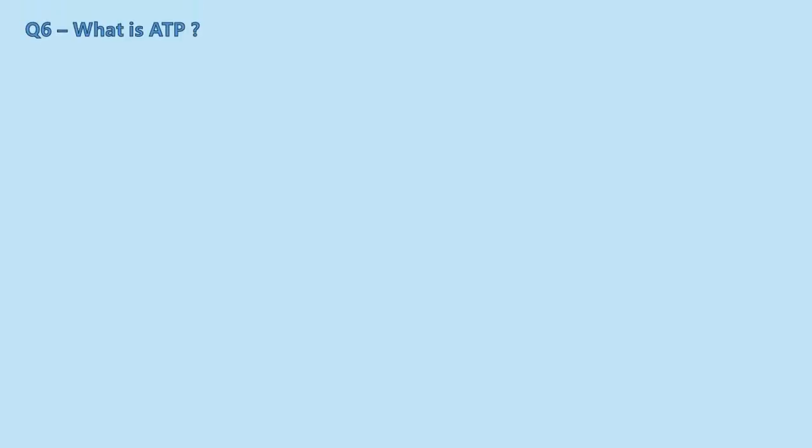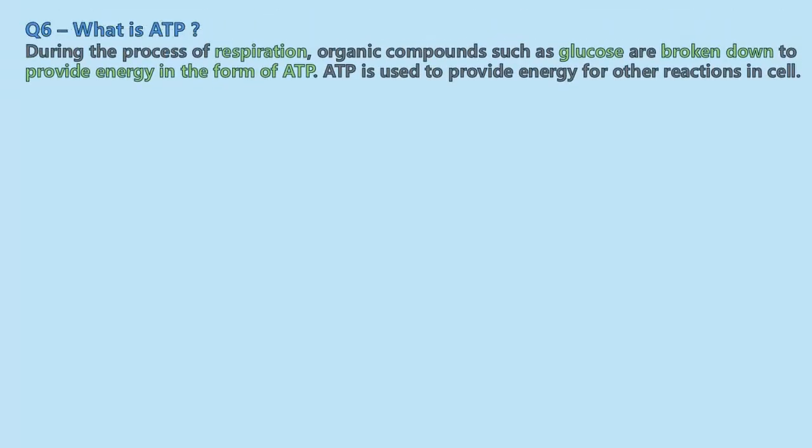What is ATP? During the process of respiration, that is breathing in, organic compounds such as glucose, which is coming from the food you have eaten, and oxygen, which is coming from the air you have breathed in, are broken down into an energy providing form known as ATP.